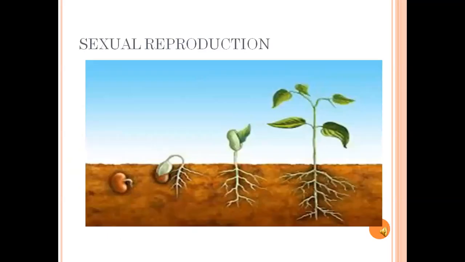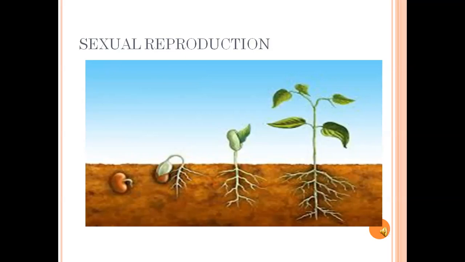Next, reproduction. The process by which plants and animals produce young ones and increase their number is known as reproduction. Drumstick, for example, can be grown from both seeds and stem cuttings. When plants are reproduced from seeds, we call that process sexual reproduction.